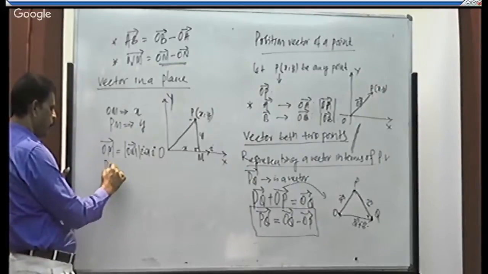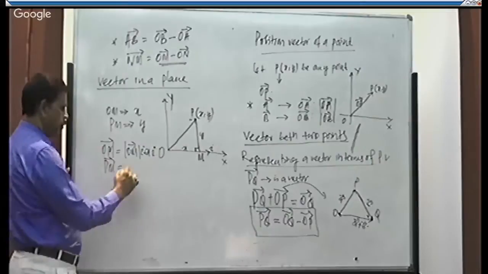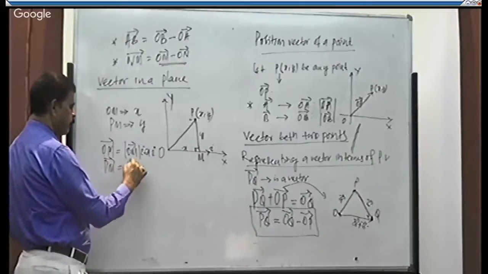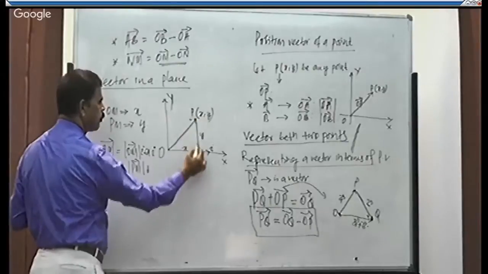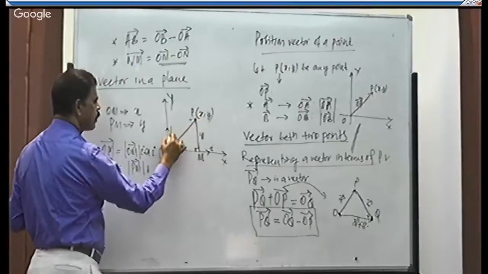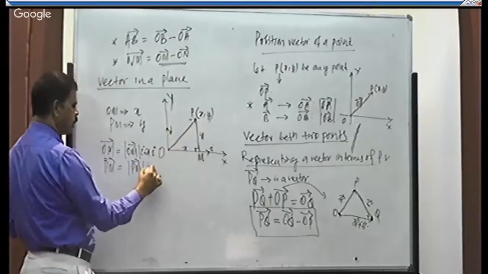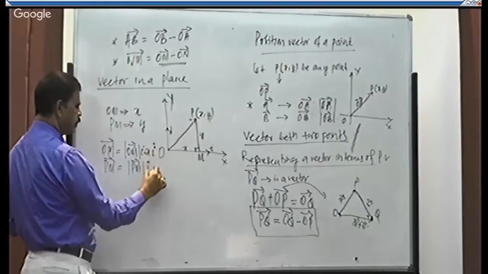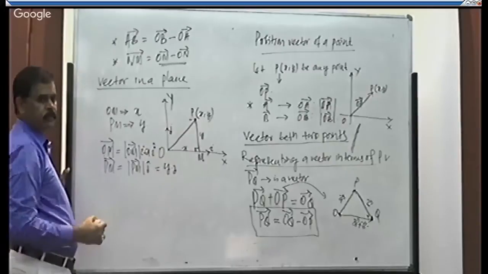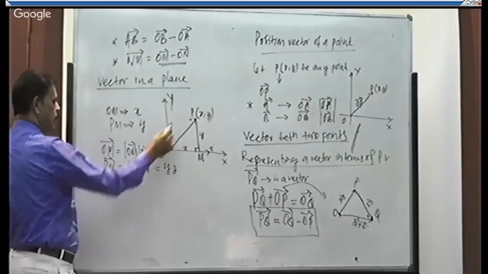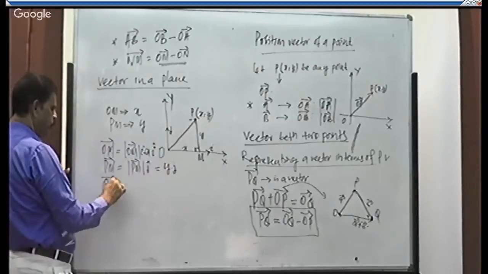Similarly, vector PM is equal to the magnitude of PM into the unit vector along PM. What is the unit vector? It is j, right? So it is equal to y into j. Therefore, I need OP.